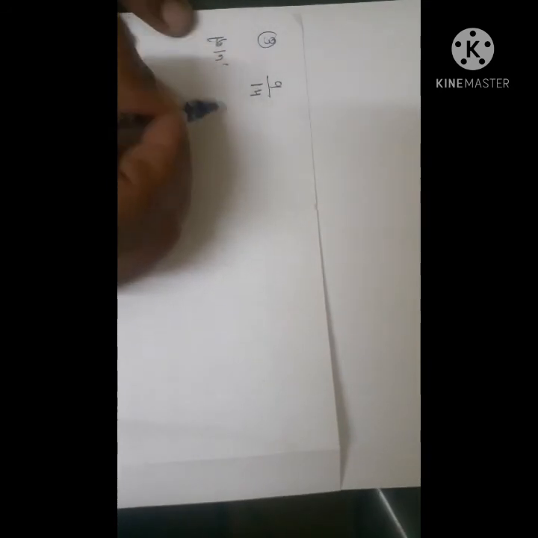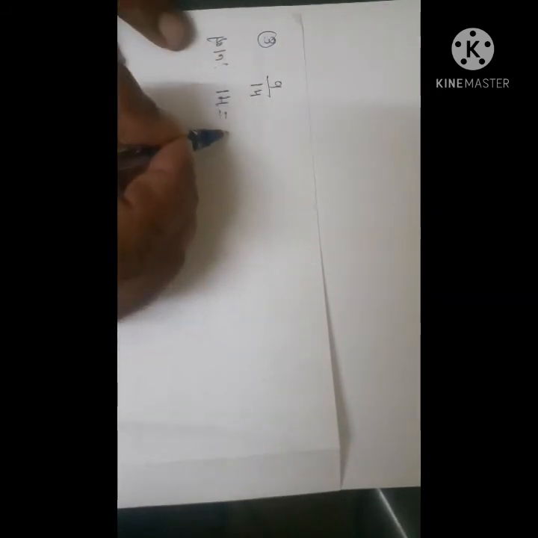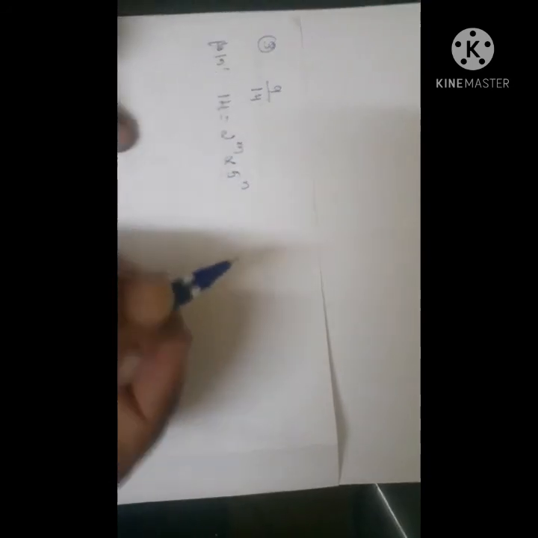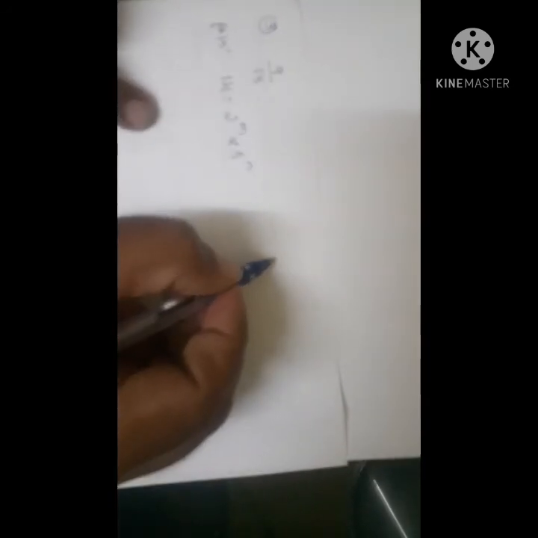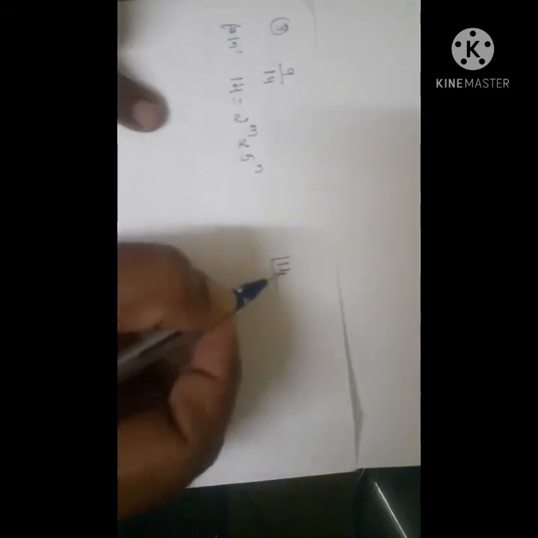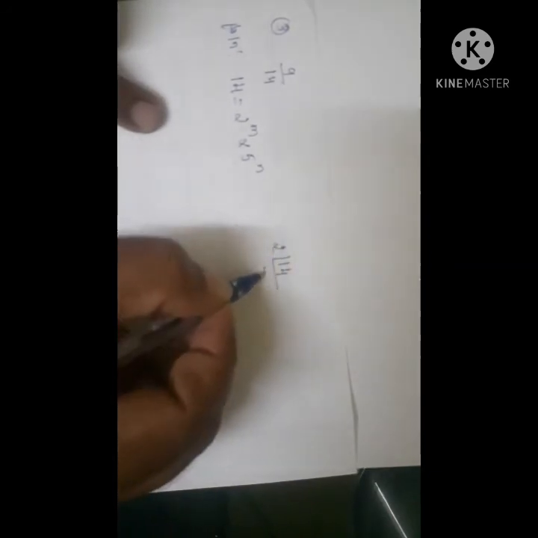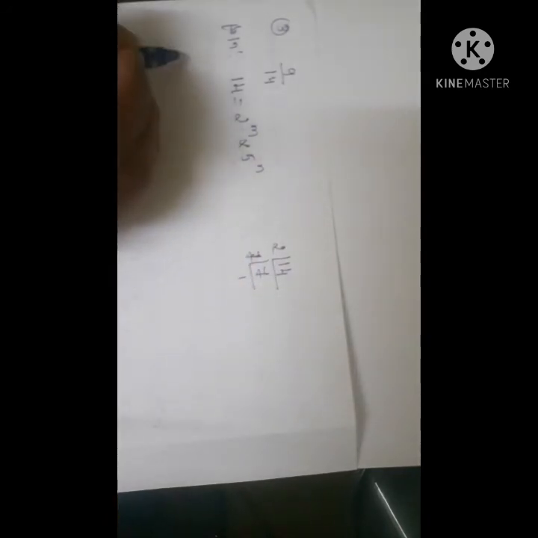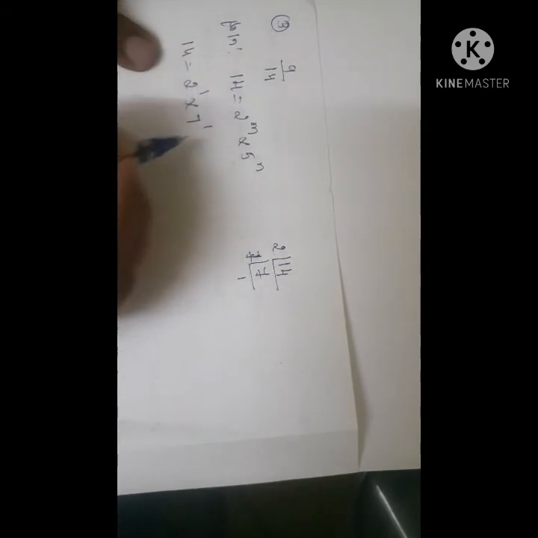I want to check whether 14 can be expressed in the form of 2 to the power of m into 5 to the power of n. If you factorize 14, 2 7s are 14, 7 1s are 7. Therefore, 14 can be written as 2 to the power of 1 into 7 to the power of 1.